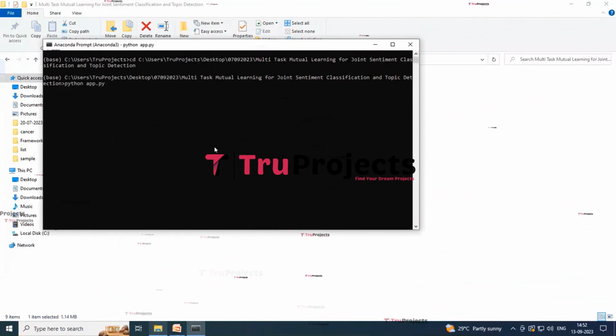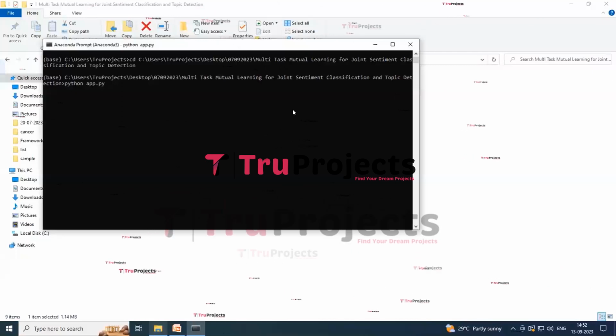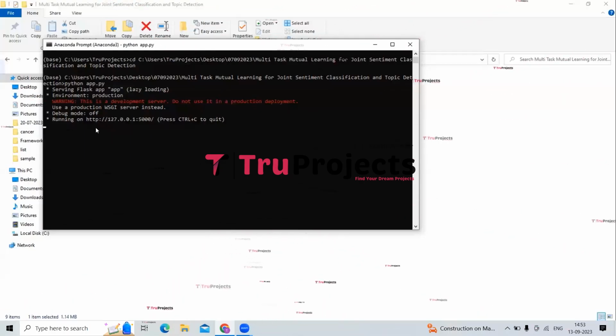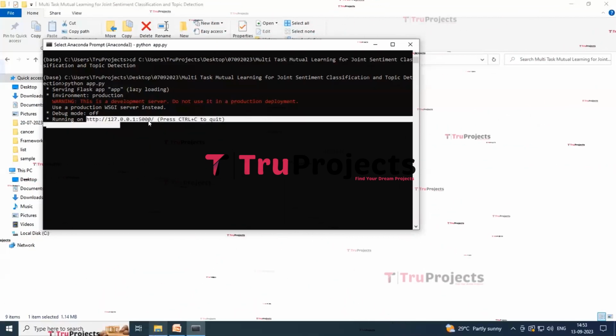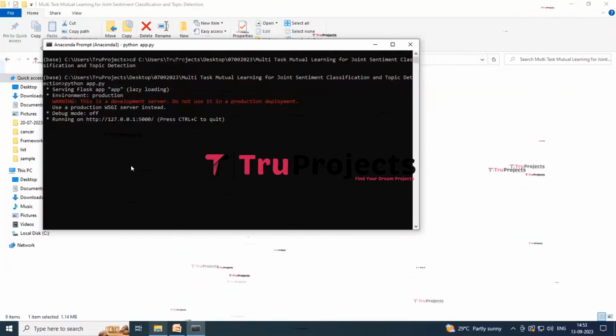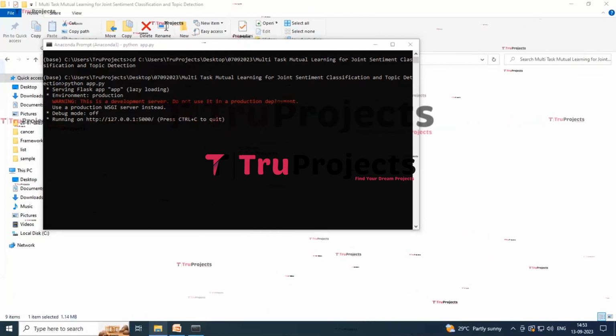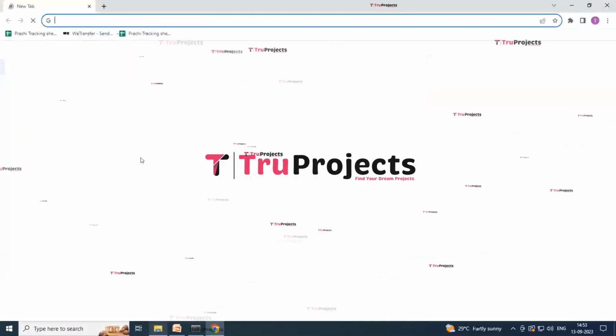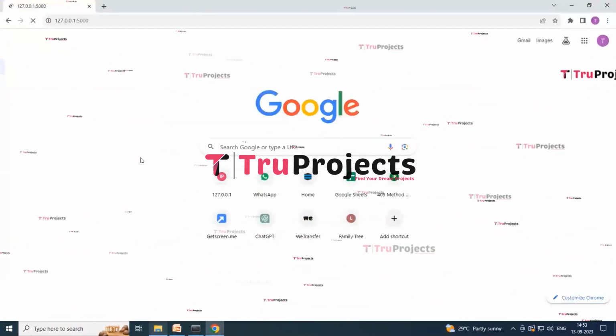After running the app.py file, the Flask framework will host the application link locally at the default address and port 5000 unless configured differently. So now here you can see that the link has been posted over here. Just copy this link and paste it into any of the browsers. Here I am using Chrome. Just paste the link over here and now hit the enter button.